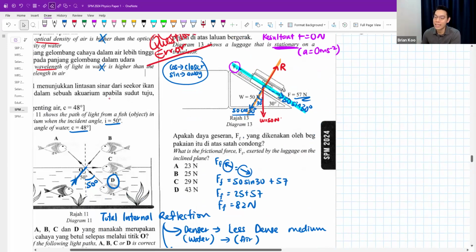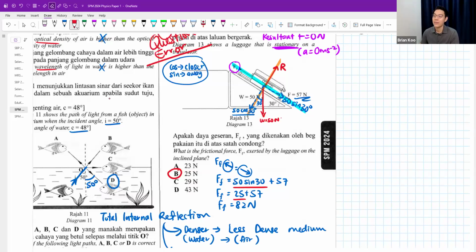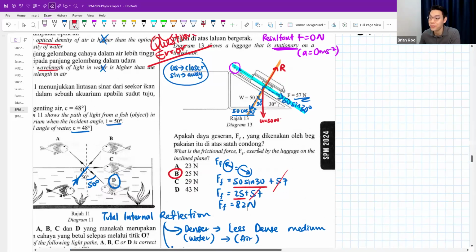But you will get an answer if you just did it separately. You will find out that actually they just want this part, right? They accidentally forgot to include this 57. Okay, so B would be the second best answer. But by right, the correct answer is supposed to be 82.